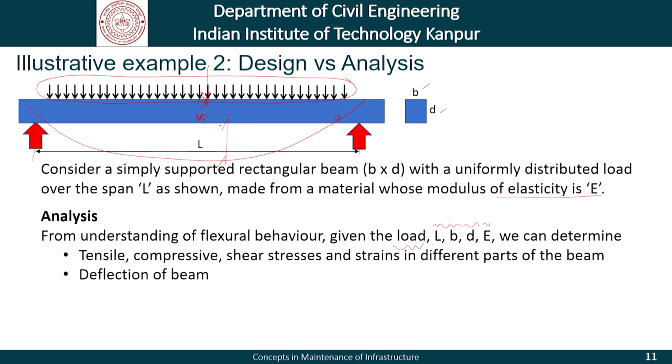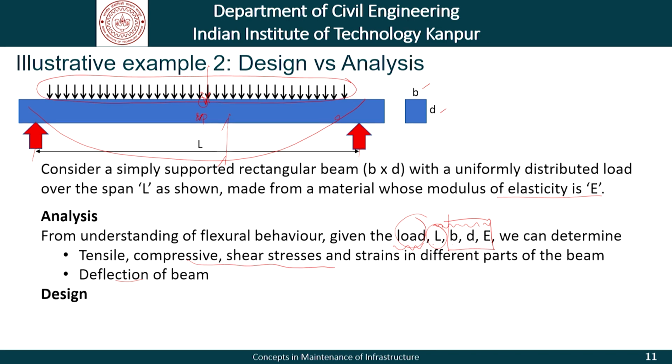So, these are the kind of things that analysis will tell us, that given the load, which is an input parameter, the span is an input parameter, these three are material parameters and the geometry of the beam that we have chosen. Based on this, the tensile or compressive stresses and strains in different parts of the beam and the deflection, these are the output parameters.